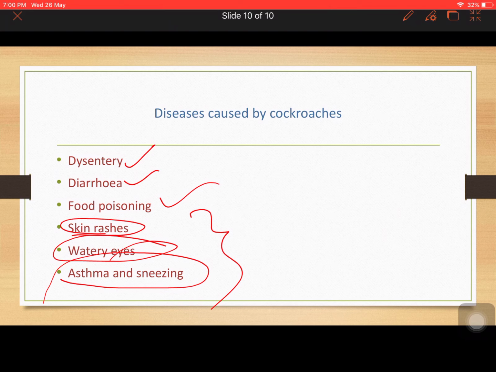And the chemical control is insecticidal spraying or dusting of the cockroach breeding places. It should be done. Nowadays in the marketplace we get so many products that claim to kill cockroaches. There are several chemicals also, so please use them and keep your surroundings clean and well sanitized. So is it clear to everyone, dear students?